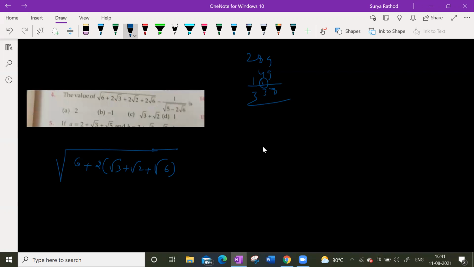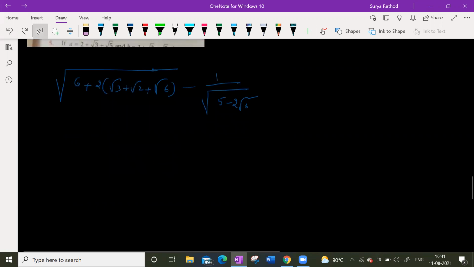So Sir, can't we cancel it? How do we cancel? Root. How you cancel? We cannot cancel. Yeah, minus 1 by square root of 5 minus 2 root 6. You cannot cancel. If I have a whole square like this, then I can cancel these two, but I don't have a whole square. So don't cancel it.